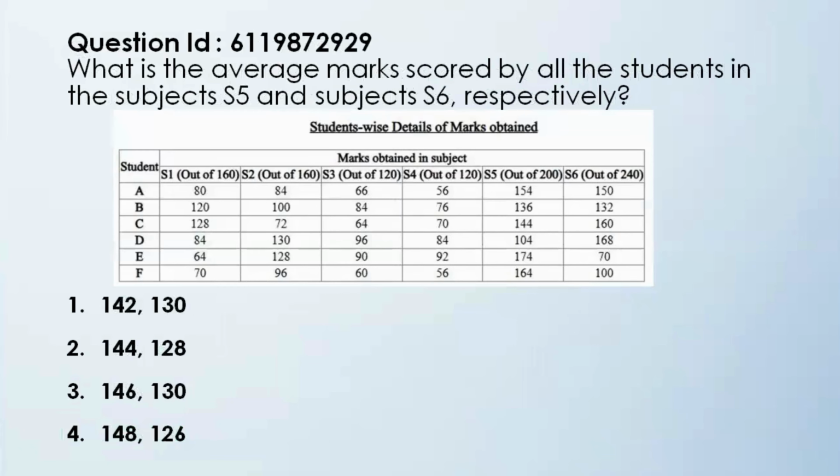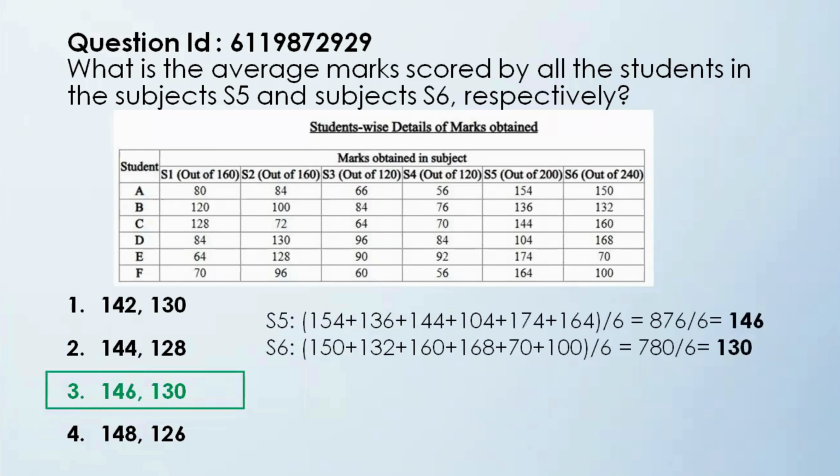The next question in data interpretation is, what is the average mark scored by all the students in the subject 5 and subject 6 respectively? The 4 options are 140 and 130, 144 and 128, 146 and 130, 148 and 126. So they are asking what is the average marks scored in subject S5 by all students and of subject 6 scored by all students. So the correct answer is option 3, 146 and 130.